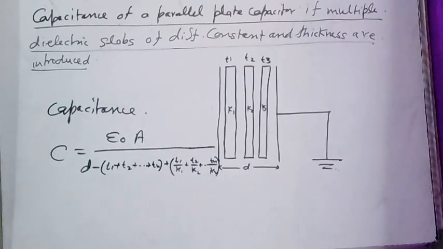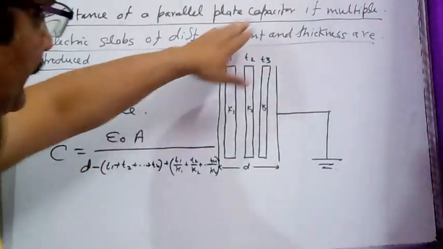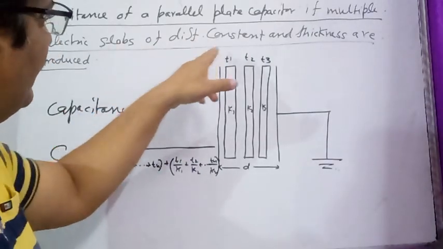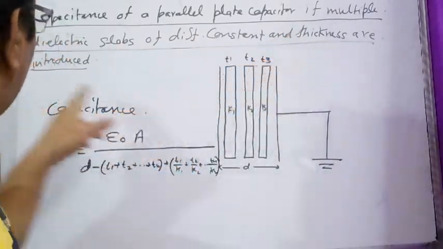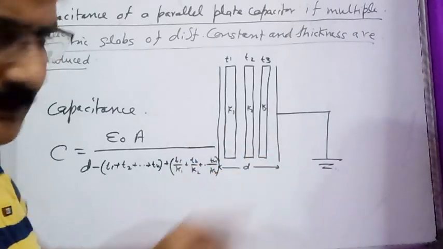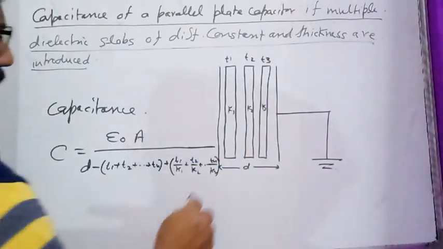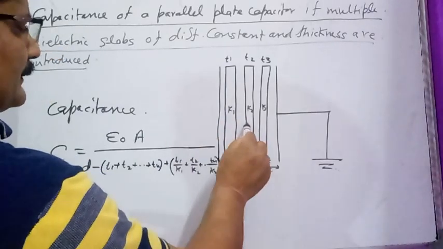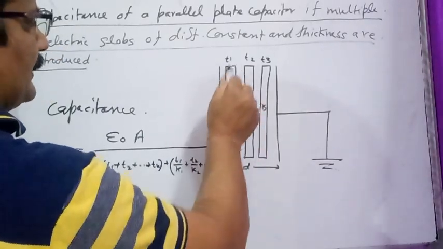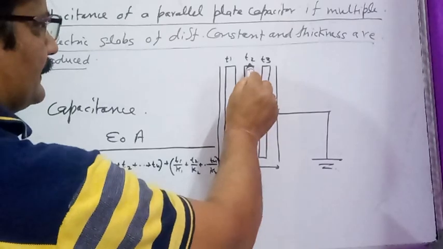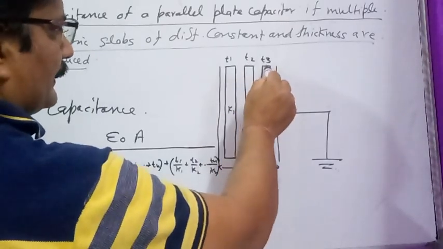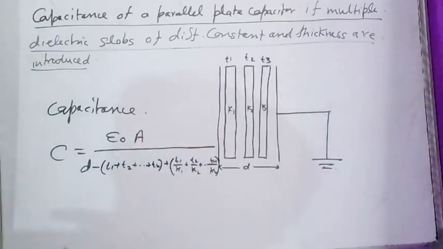Now students, see what can be the capacitance of a parallel plate capacitor if multiple dielectric slabs of different dielectric constants and thicknesses are introduced between the plates of the capacitor. Suppose capacitor plates are separated by a distance d, and these are the slabs. The first slab is of thickness t1, dielectric constant K1, second of thickness t2, dielectric constant K2, t3, dielectric constant K3. In that condition,